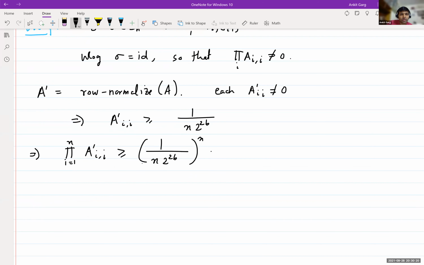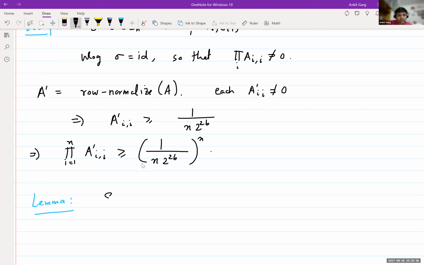Yeah, so this invariant polynomial, which is at least this. Maybe the use of invariant is a bit confusing. So sorry, I'll come to that.